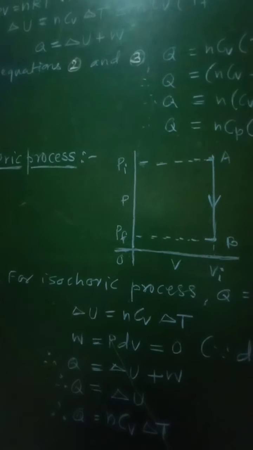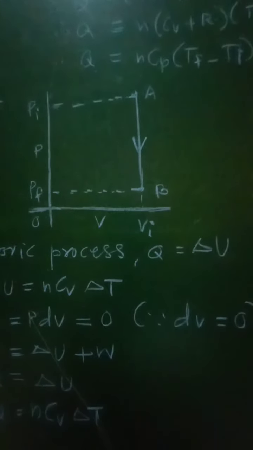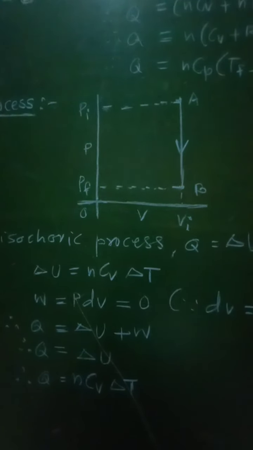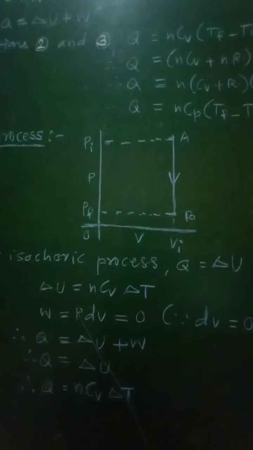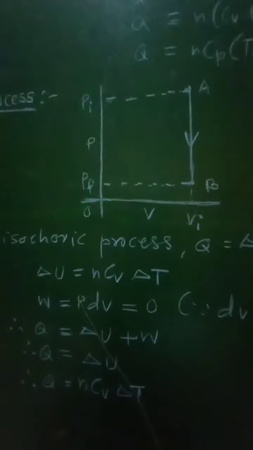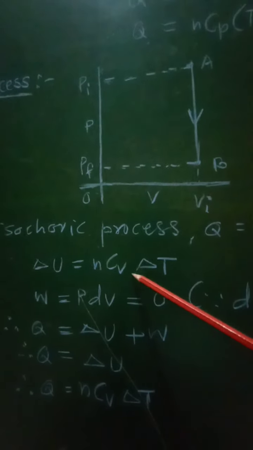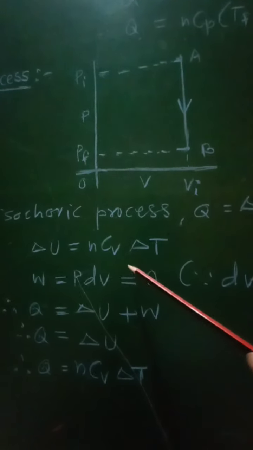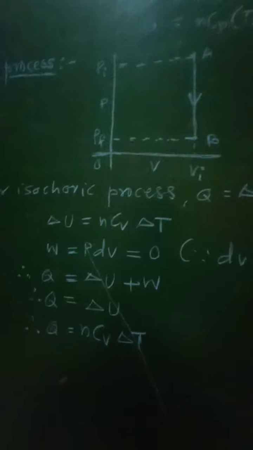Now according to first law of thermodynamics, for isochoric process we have Q is equal to delta U, and now that delta U will represent the change in internal energy of the system, that will be given as NCV into delta T. So again CV is the specific heat at constant volume, and delta T will represent the change in temperature.